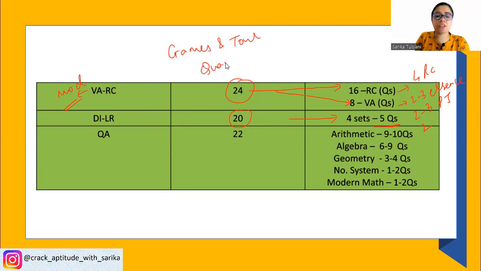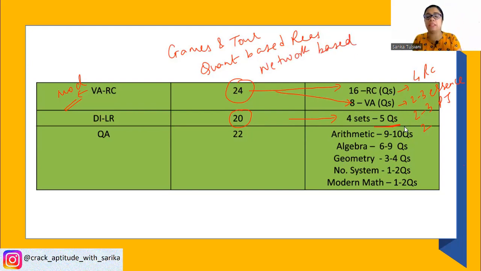Then quant based reasoning, ठीक है? Quant based reasoning, इसके ऊपर there was 1 set. Quant based reasoning means you had to do a lot of calculations, basically your addition subtraction only. But on the basis of that, you had to apply the logic and get to the answer. There was 1 set on network 3D, network-based diagram. So in the first slot, there was a railway track, just they had asked a set. In the second and third slot, also network-based diagram was observed. There was 1 more set, which was Venn diagrams.